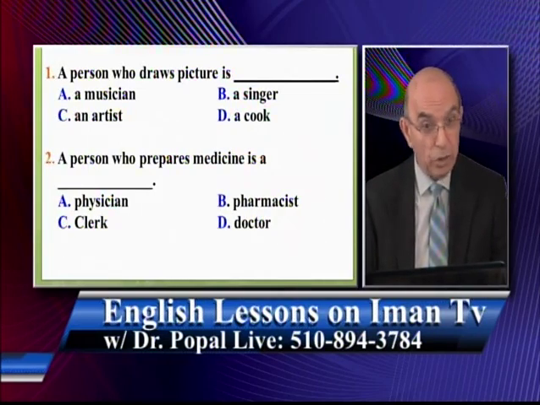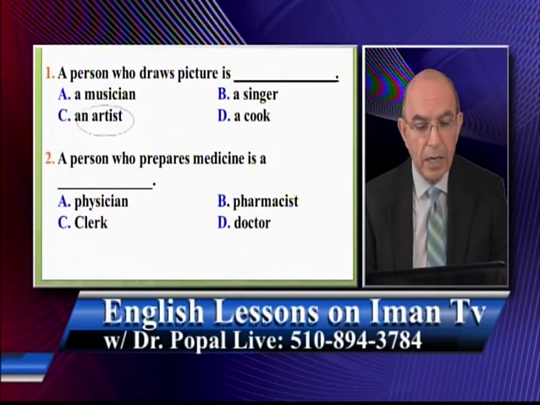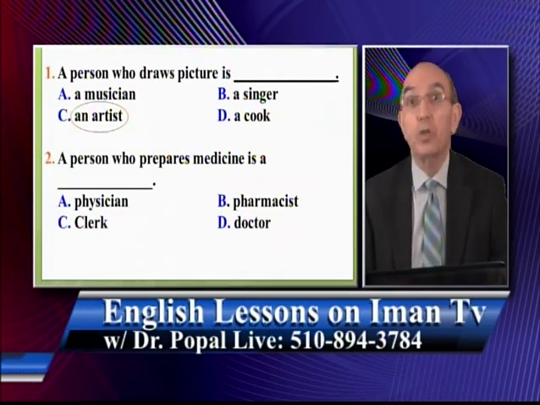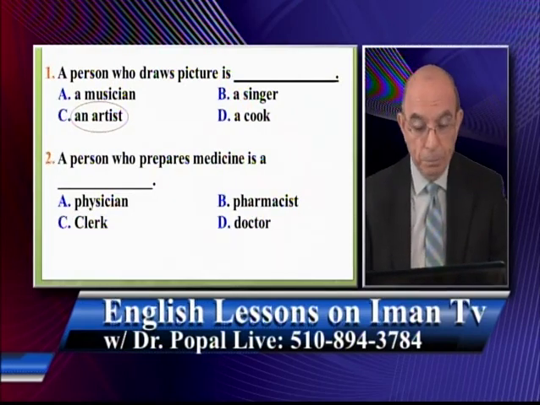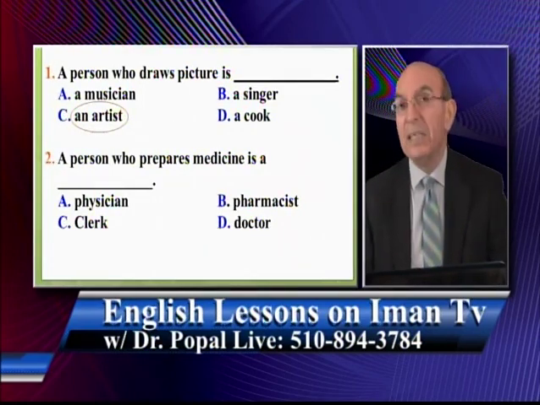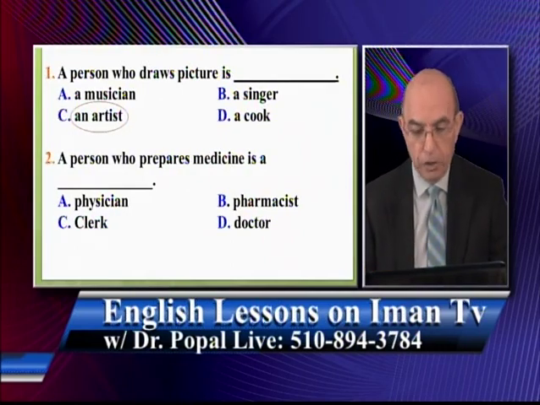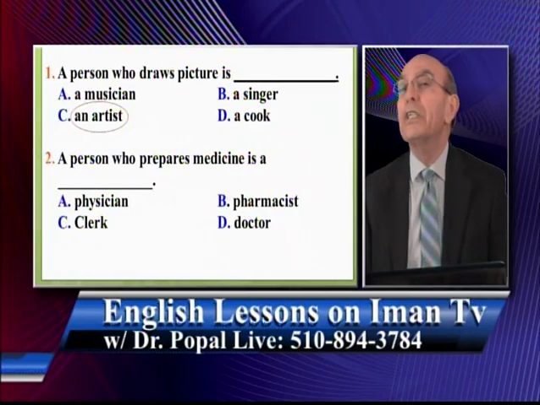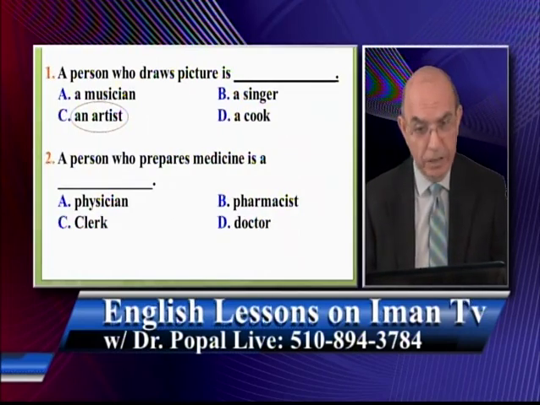The correct answer is a person who draws a picture is an artist. So you could say he's an artist. He draws pictures. Question number 2. A person who prepares medicine is a what? A, physician, B, pharmacist, C, clerk, D, doctor. Which one is the correct answer? A, B, C, or D?